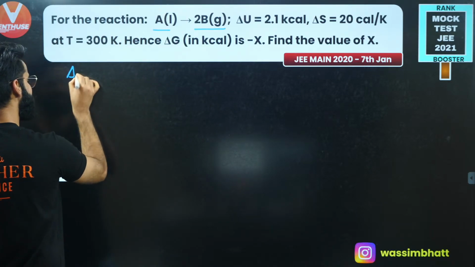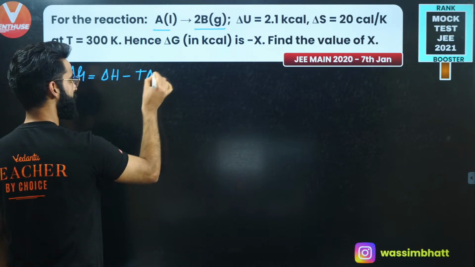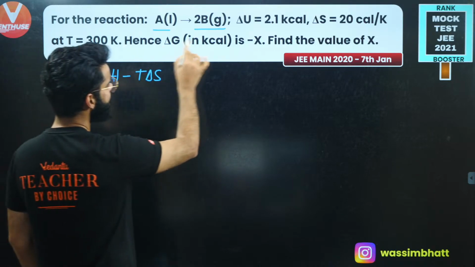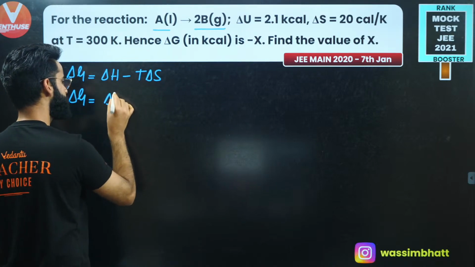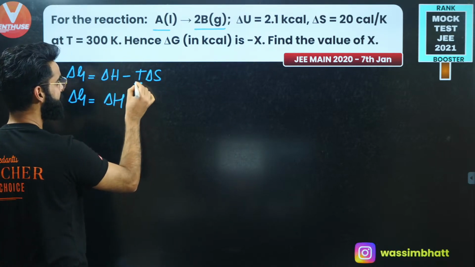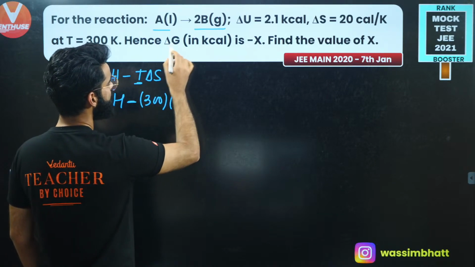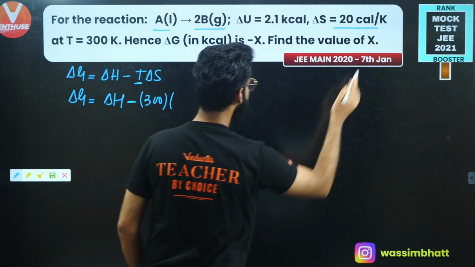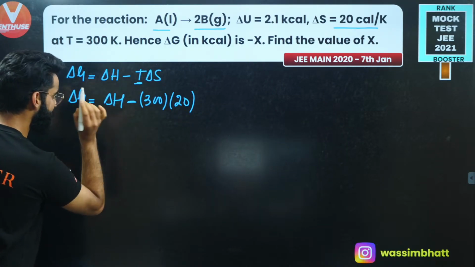First of all, delta G is equal to delta H minus T delta S, right? So delta G will be equal to... is the value of delta H given? No, the value of delta H is not given. So I need to calculate delta H first. Minus T. What is the T given? Temperature, it's 300. What is the delta S value that's given to me? Delta S is 20 calories per kelvin, right? In order to calculate delta G, I need to get the value of delta H first.